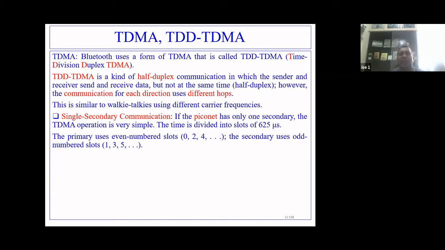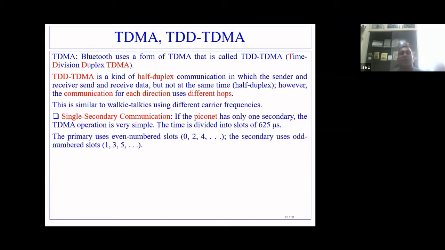Time is divided into slots of 625 microseconds. Primary will always use even numbered slots. In slot number 0, the primary will communicate to the secondary. And the secondary station uses odd numbered slots.